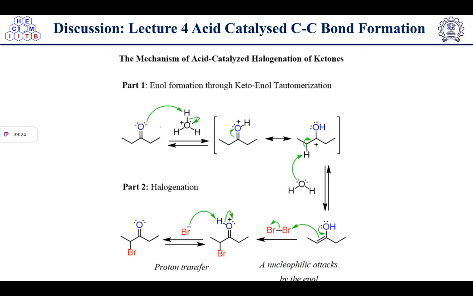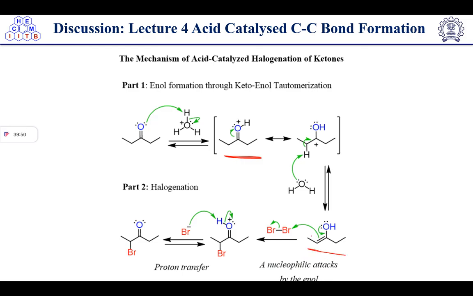But in acidic condition it will be reverse. First we have to do protonation, because acids have protons. So the lone pair will take the proton, and it will form a protonated ketone. Oxonium ion formation will take place. After this, the water will take the proton, because the enol formation will take place, and it will form the enol.